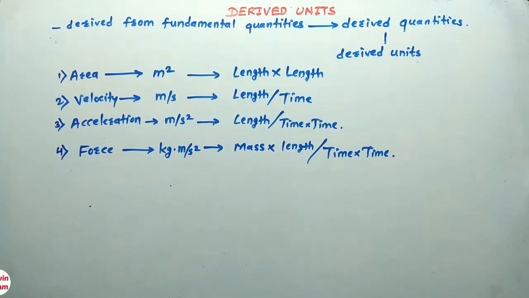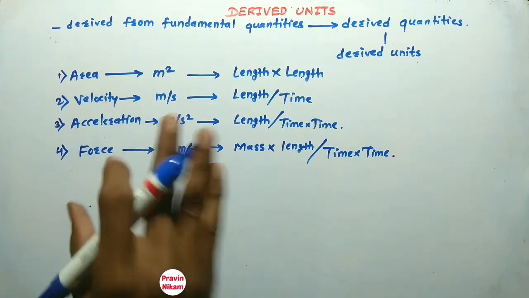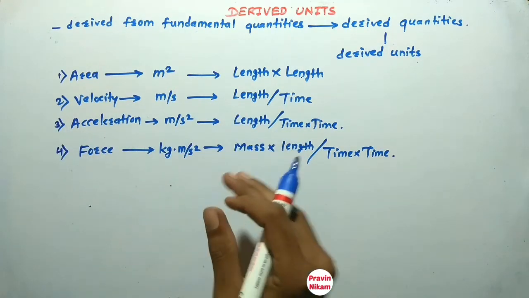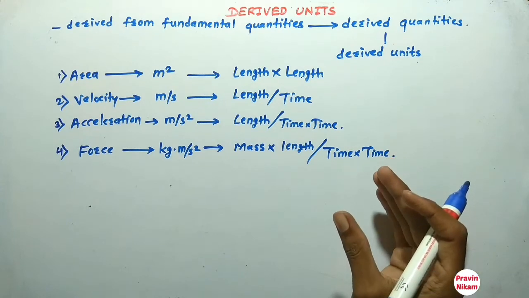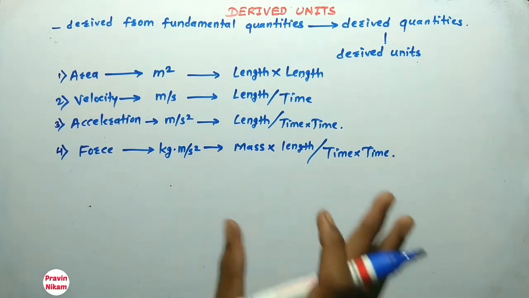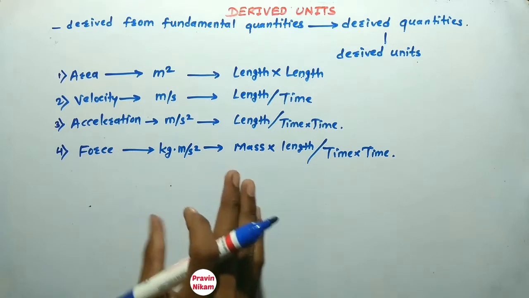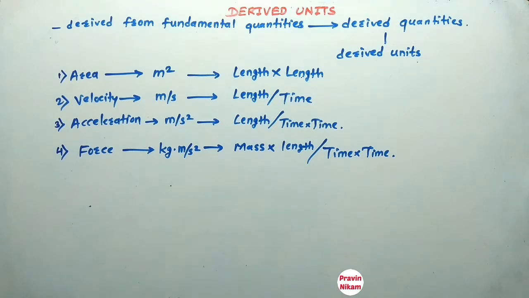Fundamental quantities are not dependent on each other, but derived quantities depend on each other as well as on fundamental quantities. So these are some examples of derived quantities.